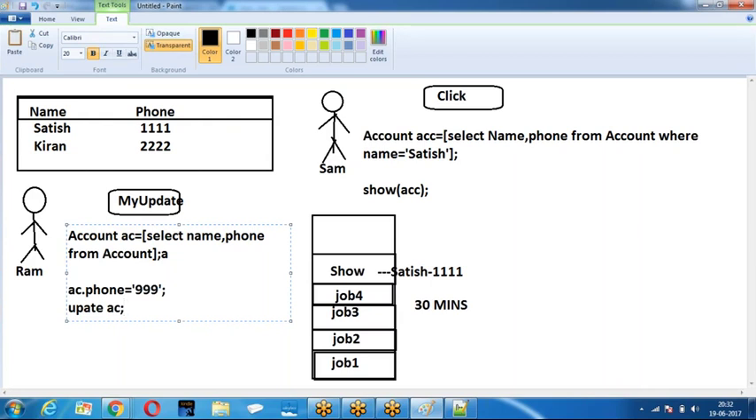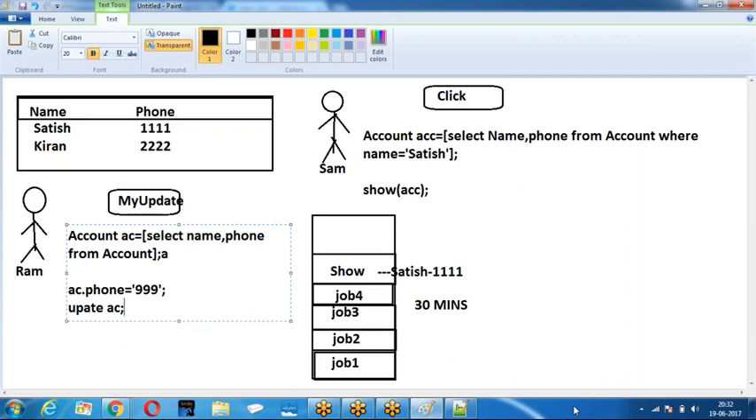The future method will not accept what? SObject. Why? Because the changes which are made on the database will not be reflected to the jobs which are waiting in the queue. The changes you made on the database will not be reflected back to the jobs which are pending in the queue. That is the reason they say don't pass any SObject, only pass primitive variables. That is the reason the future method accepts them.